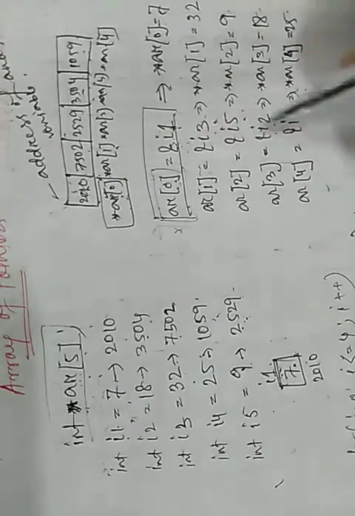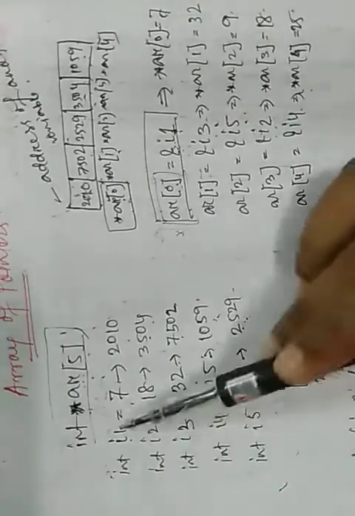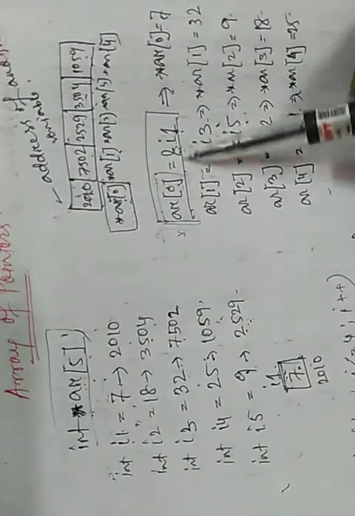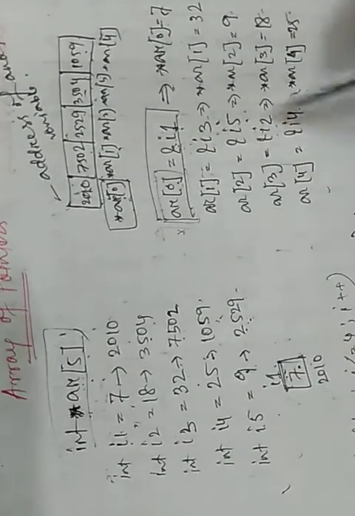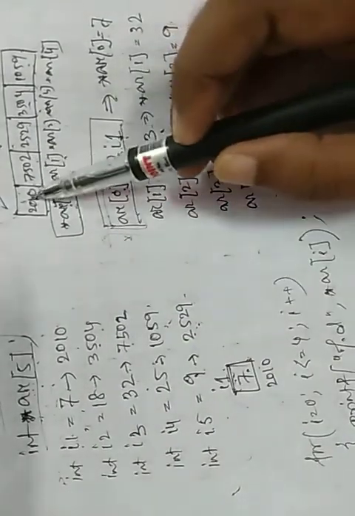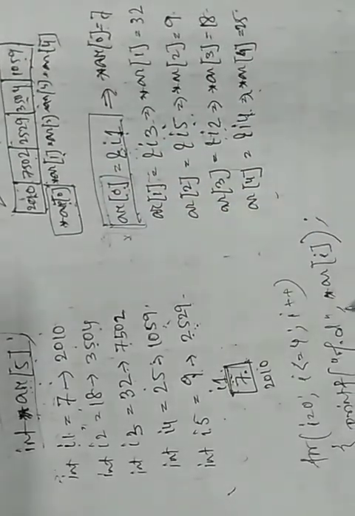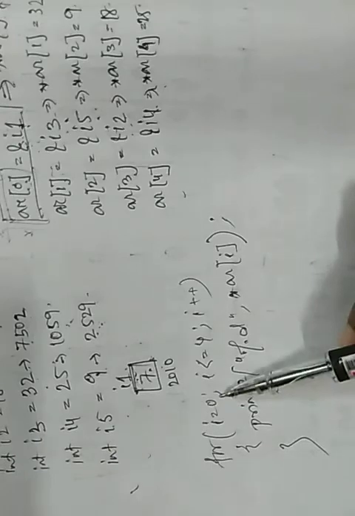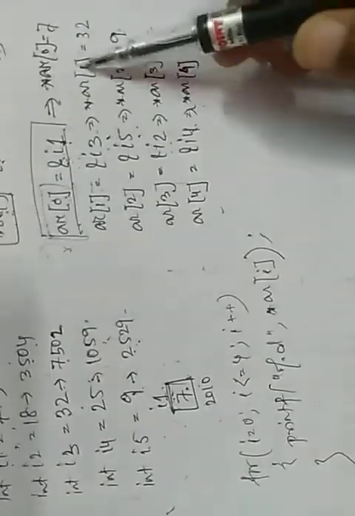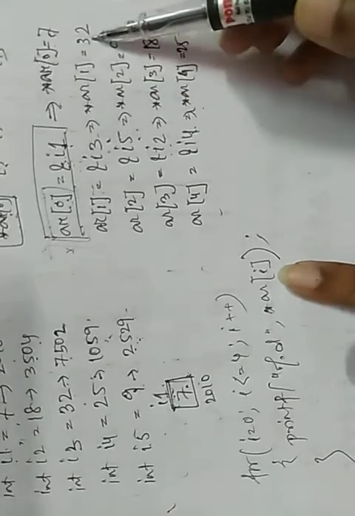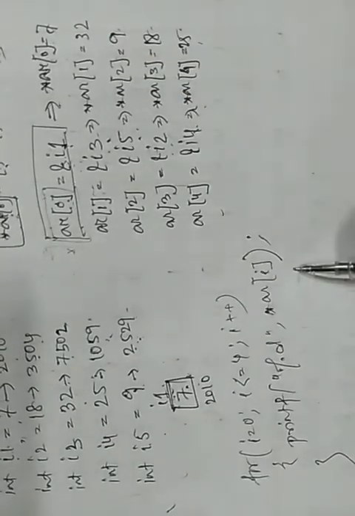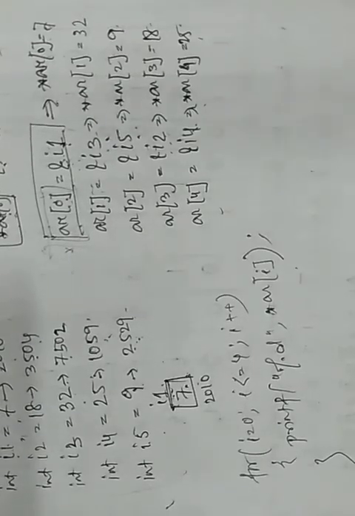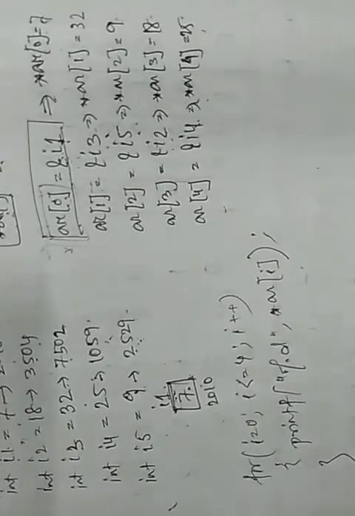We have to store the values like this way because the variables have separate names. So in order to store the values, we have to assign separately. But whenever we want to print the values stored at the addresses in the array, we can use a for loop, as we can access the elements in an array using a for loop. So star AR[i], whenever i equals 0, gives the first element, i equals 1 gives the second element. Like this we get the values. Okay, so this is an integer array of pointer.